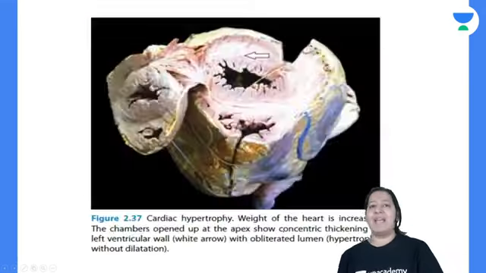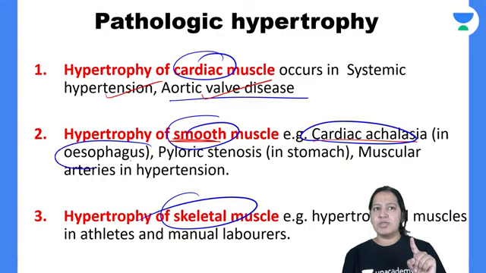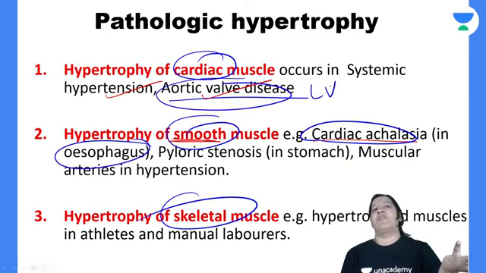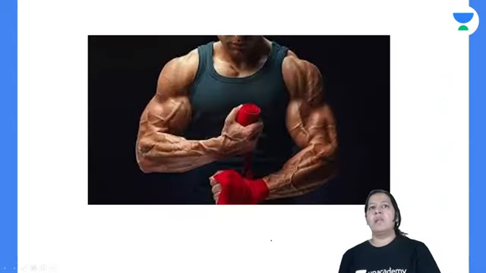So this is known as achalasia. In achalasia, the esophagus is undergoing hypertrophy. In aortic wall disease, the left ventricle is undergoing hypertrophy. And skeletal muscles, you can say these are the laborers, the person who is doing gym.